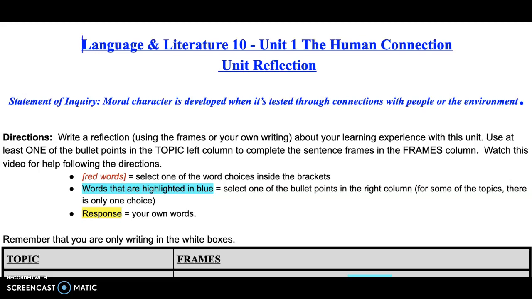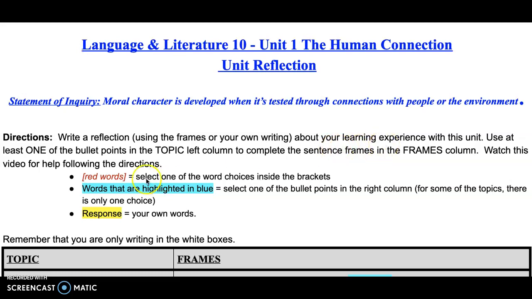Hi everyone, this is a quick video lesson to help you complete your unit reflection. This is for your Unit 1, the human connection. Remember that the statement of inquiry is moral character is developed when it's tested through connections with people or the environment. The directions are to write a reflection using the frames or your own writing about your learning experience with this unit.